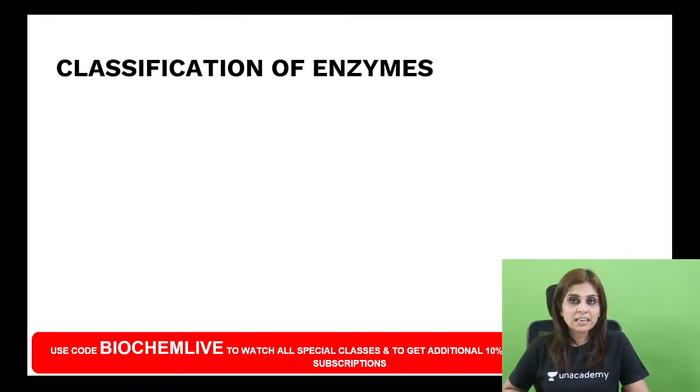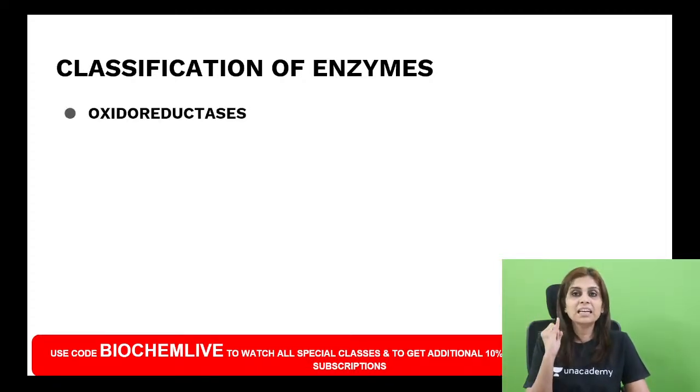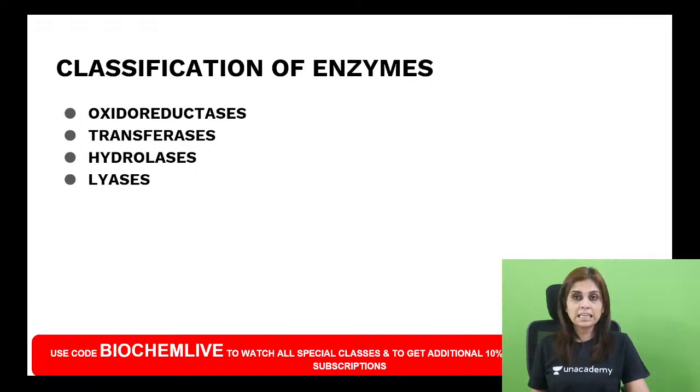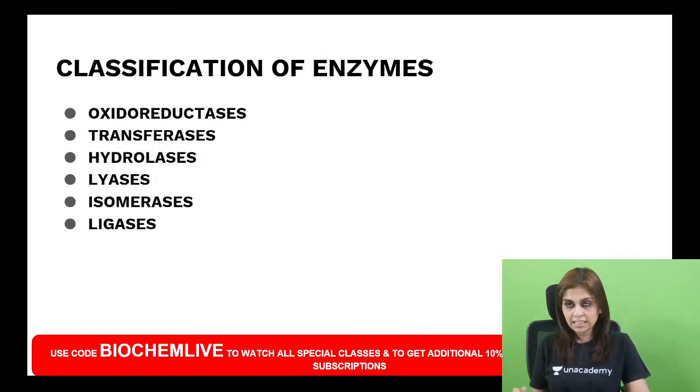So, what is the first class? The first class is oxidoreductases. I want you to remember them in the right sequence. You cannot just randomly remember everything. The first one is oxidoreductase. The second one is transferase. The third one is hydrolase. Fourth one is lyase. Hydrolase and lyase sound similar. The fifth one is isomerase. Sixth one is ligase. That is why I told you synthetases belong to the ligase class, which is class 6. And the last one is translocase.